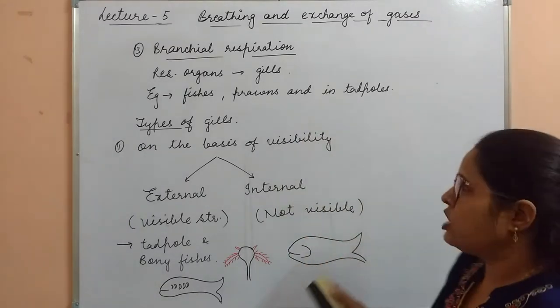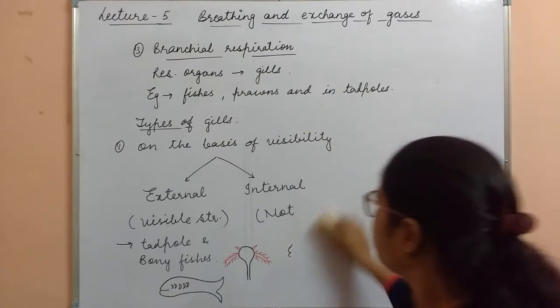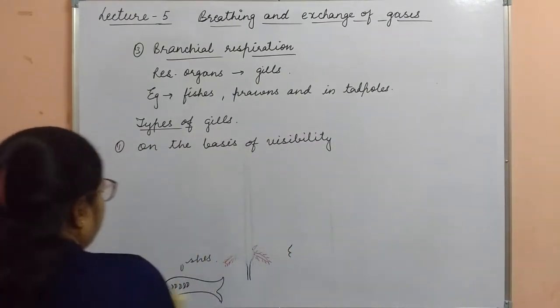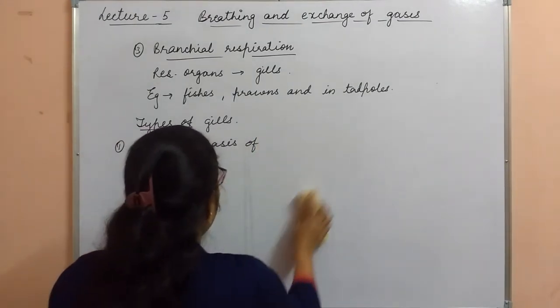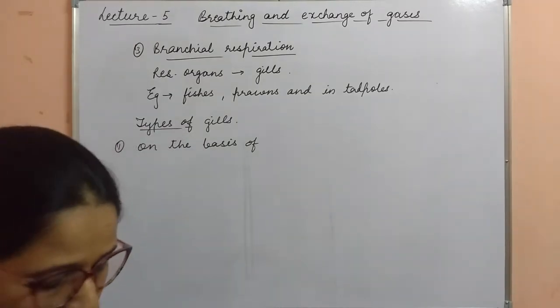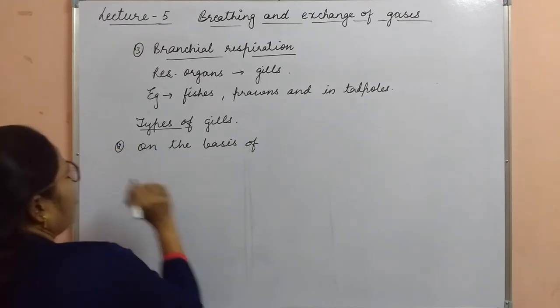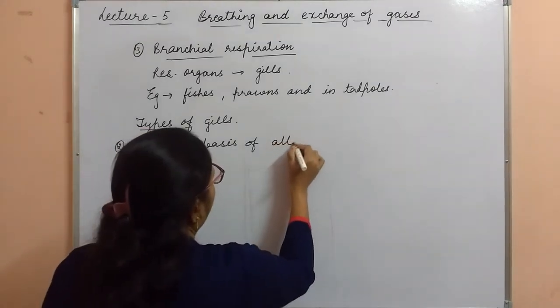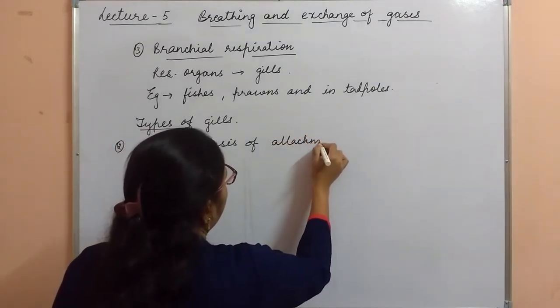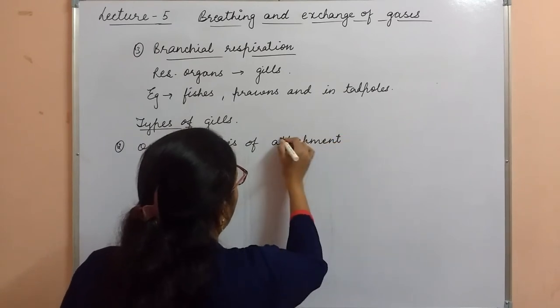Secondly, on the basis of attachment, where the gills are attached.